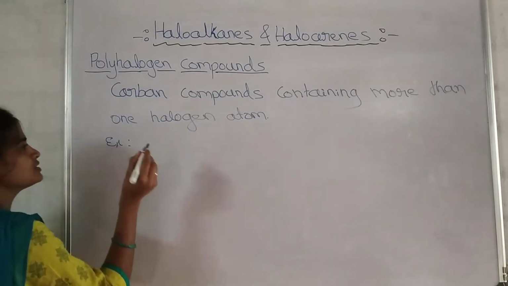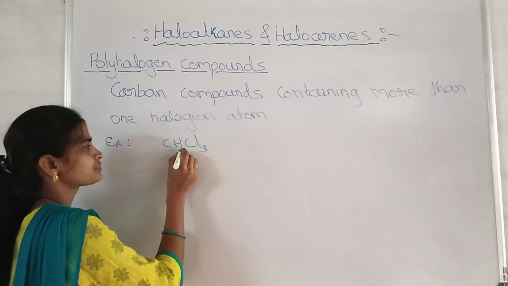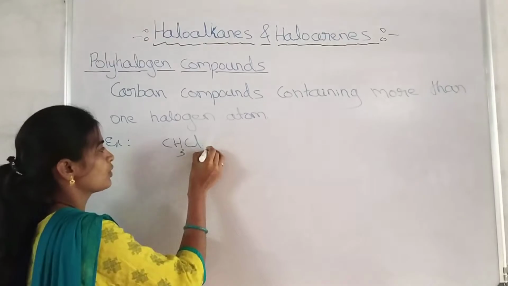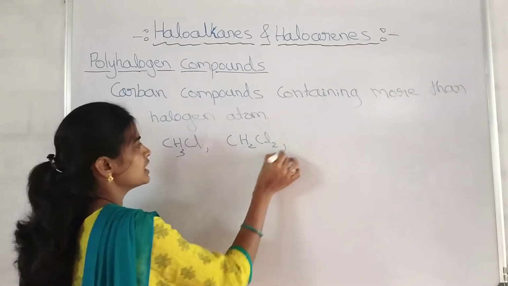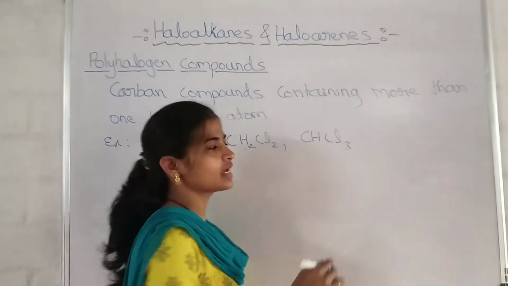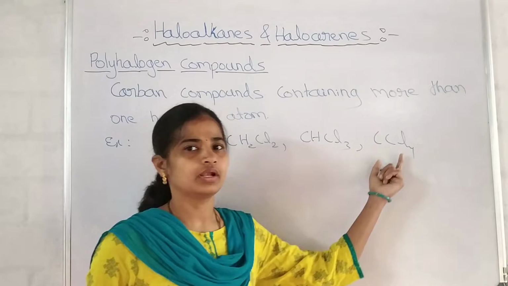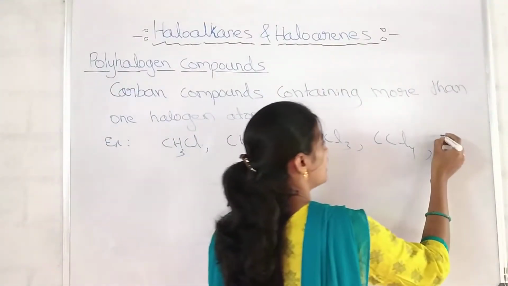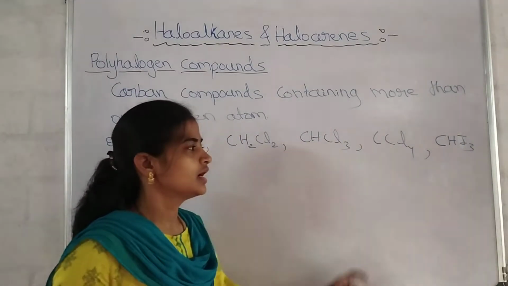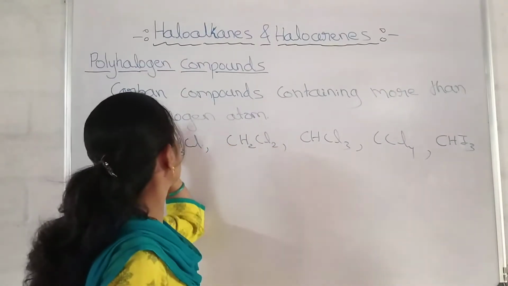Examples for polyhalogen compounds: CH3Cl, that is methyl chloride, or CH2Cl2, that is dichloromethane, and CHCl3, that is trichloromethane, and CCl4, that is tetrachloromethane, or generally we can call it carbon tetrachloride. And also CHI3, that is triiodomethane.